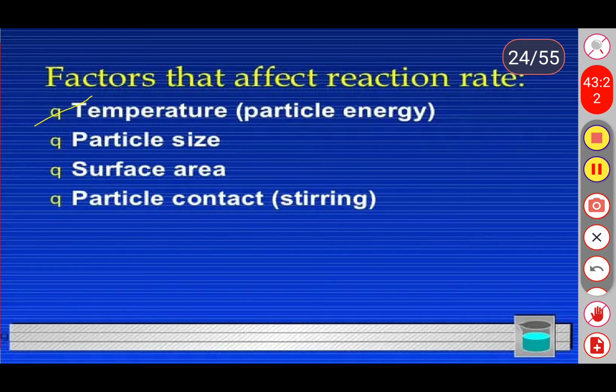Next one, it depends upon the size of the particles existing in the chemical reaction. Next, surface area, and the last one is particle contact: how the elements are combining, how the elements are going to be combined with each other and form a new product. So these are the four factors that affect a chemical reaction. Okay, now